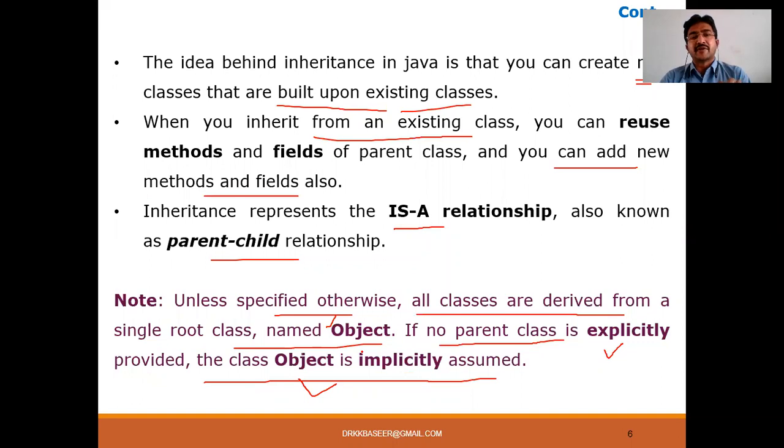Object is a class here because the O is a capital. So all the classes are going to be deriving from the Object class. Remember, if you're not explicitly derived from a parent class, all the classes are derived from the implicit class, that is class Object. If you want to derive explicitly, you can do it with the help of the extends keyword, with the concept of inheritance.